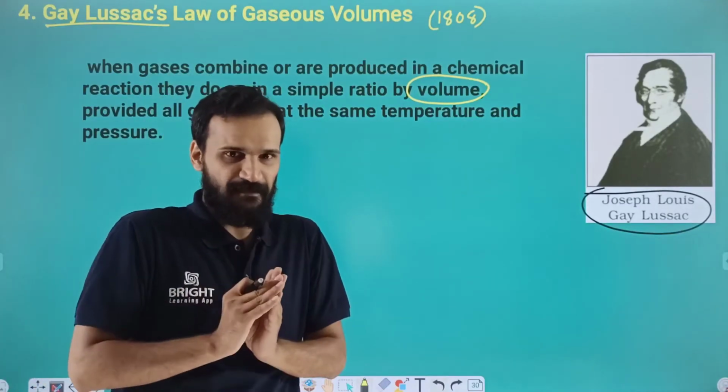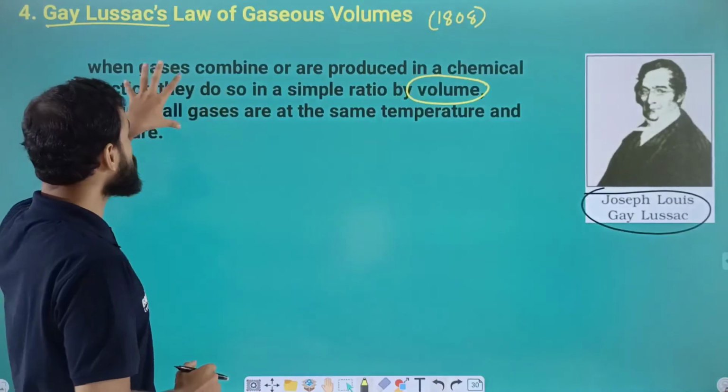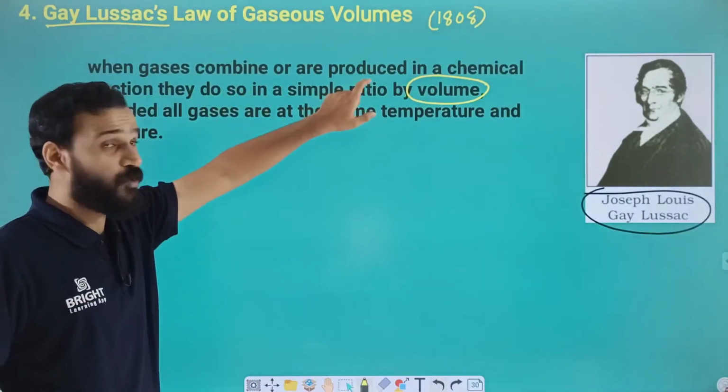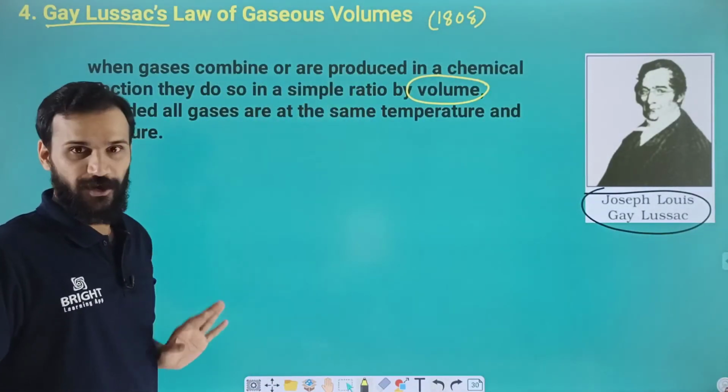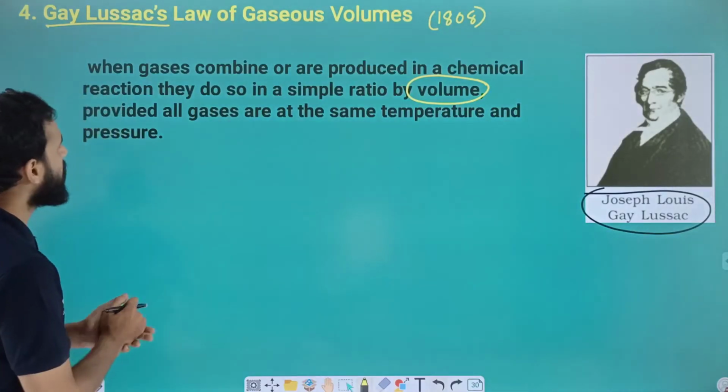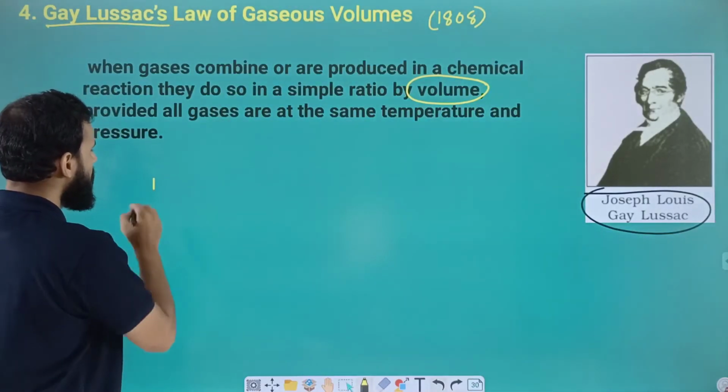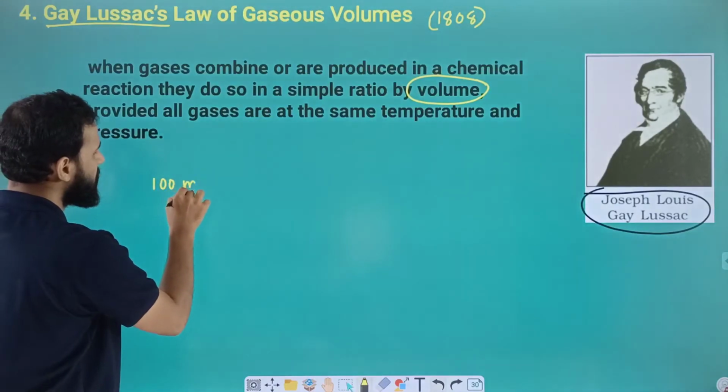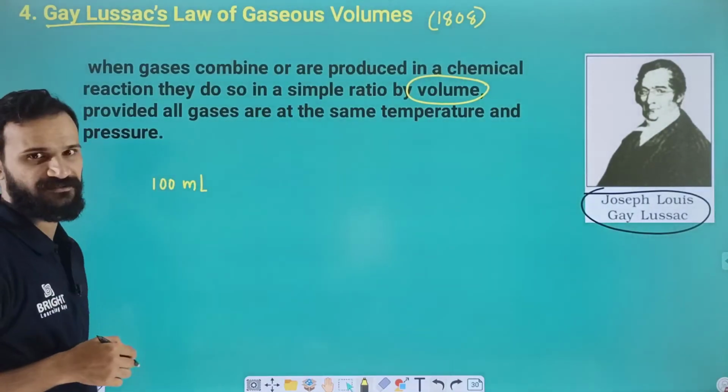Let us take an example, because this law is related to volume. Suppose I am taking 100 milliliter hydrogen.